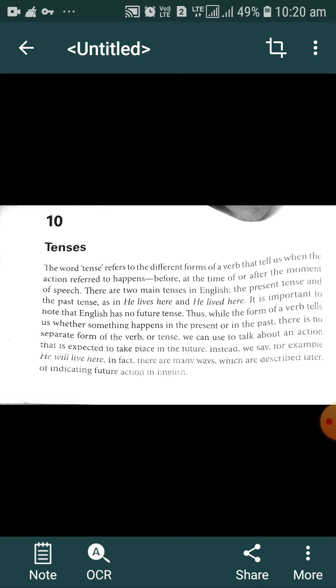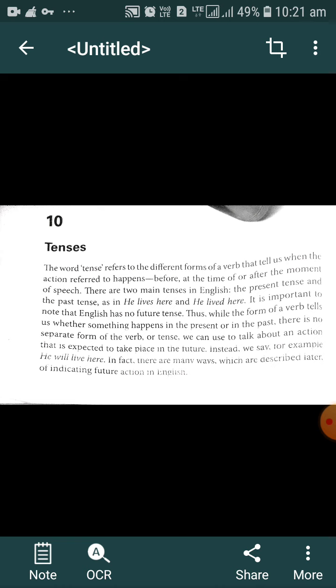with the help of simple present tense, present progressive tense, present perfect tense, means with the help of present tense. If that particular action happens before the moment of speaking, we generally denote it with the help of the past form of tense, means adding ed or the second form of the verb. If that action happens or will happen after the time of speaking, we generally denote it with the help of future tense.